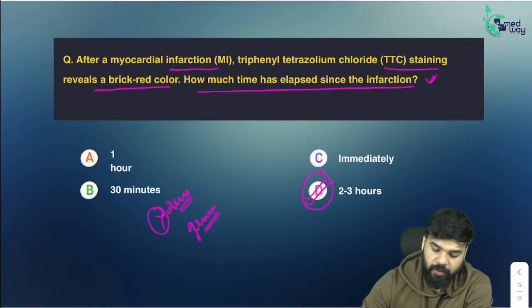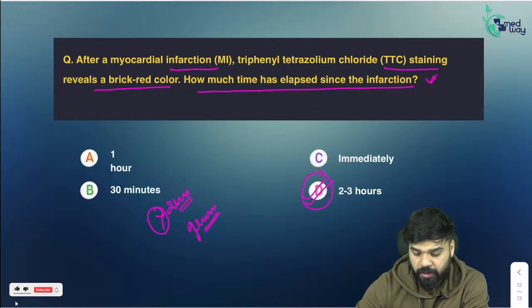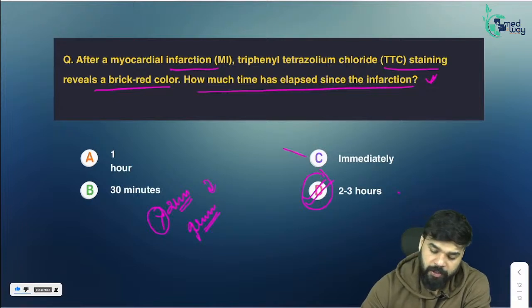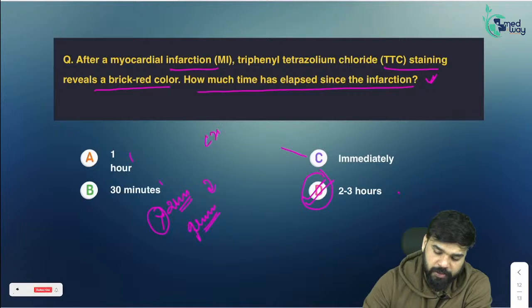For any gross observation you need more than 2 hours. So the best option is 2 to 3 hours. All other options are less than 2 hours.